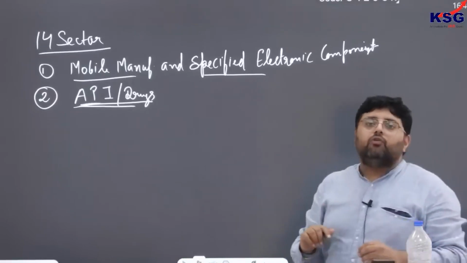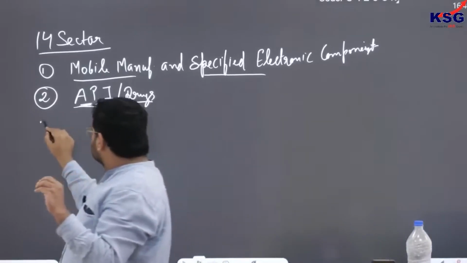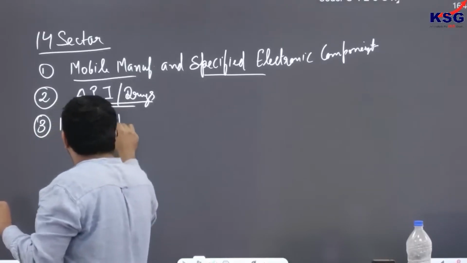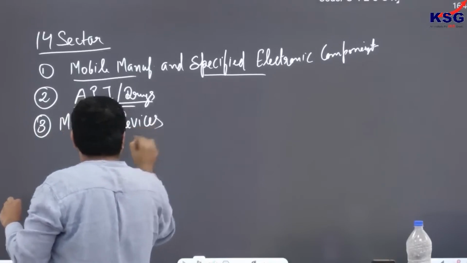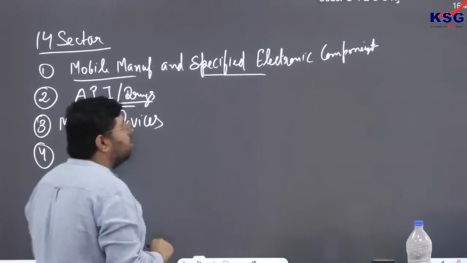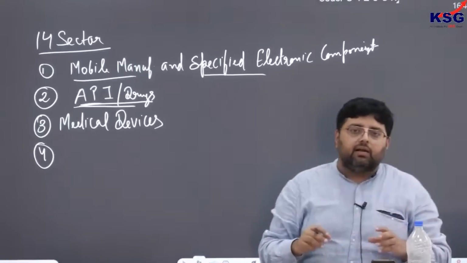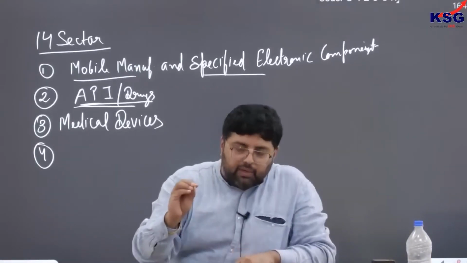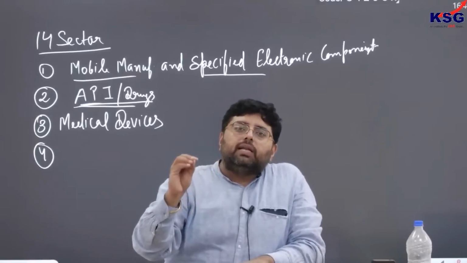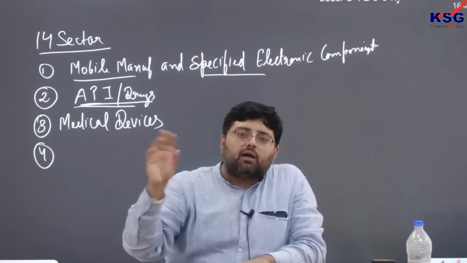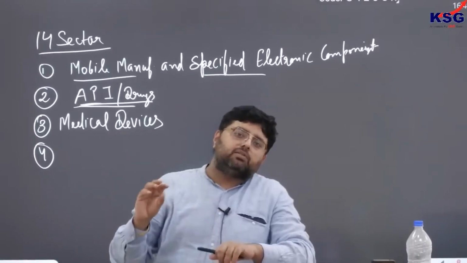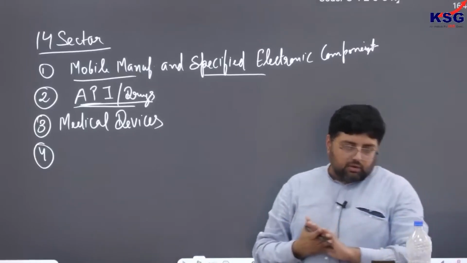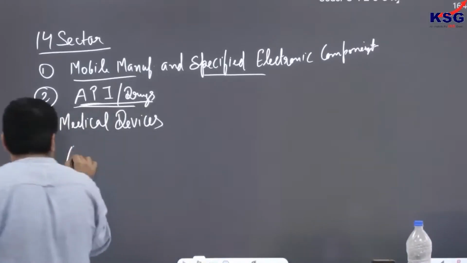Third, we are focusing on medical devices. Although it is not important for your prelims, the government has also set up a medical device park, so the government is focusing on those areas also. Next is automobiles and auto components.